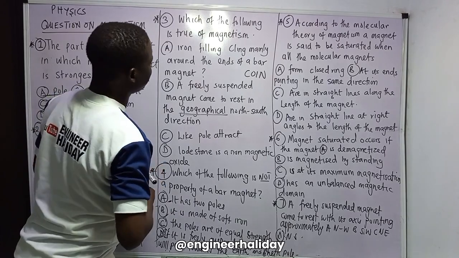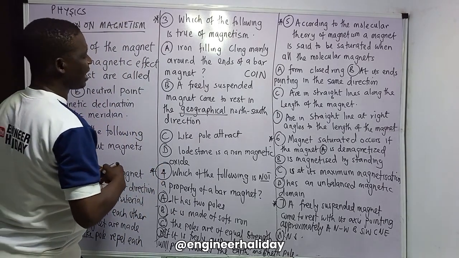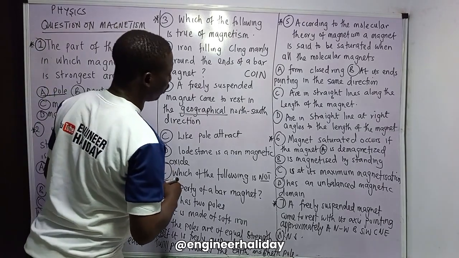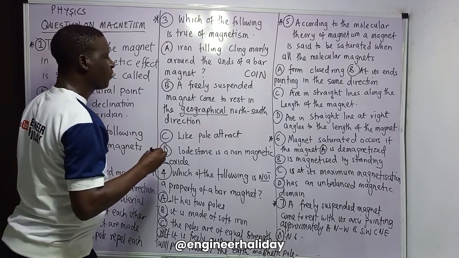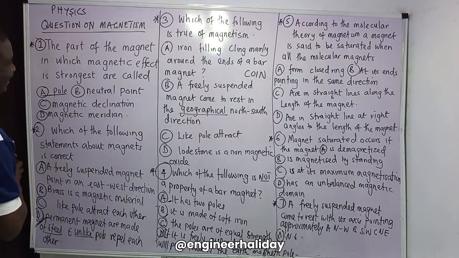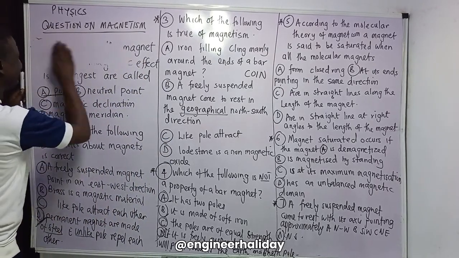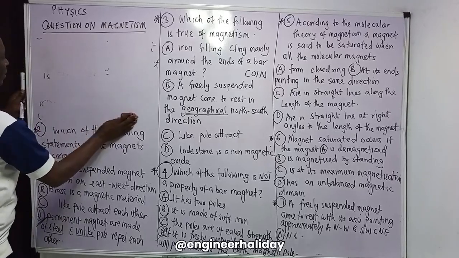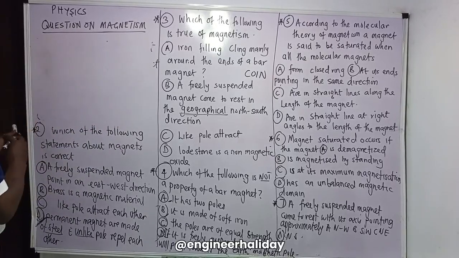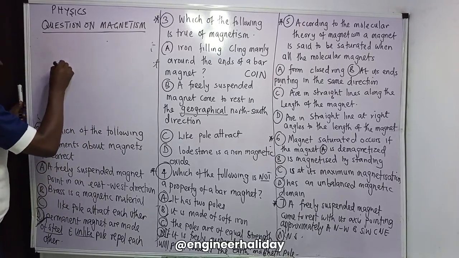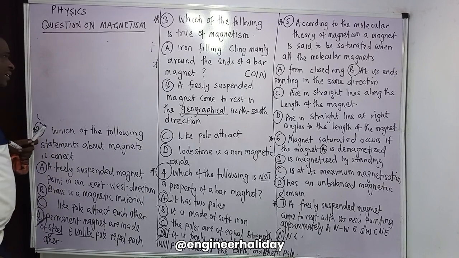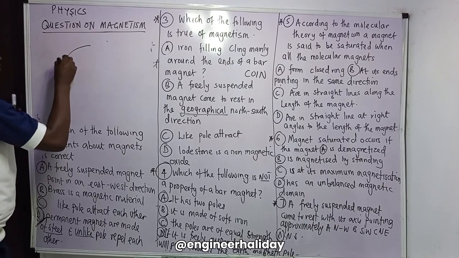A freely suspended magnet comes to rest in the geographical north-south pole? No, it comes to rest in the magnetic meridian, north and south pole. That means if you have the earth, let me draw the earth like this.